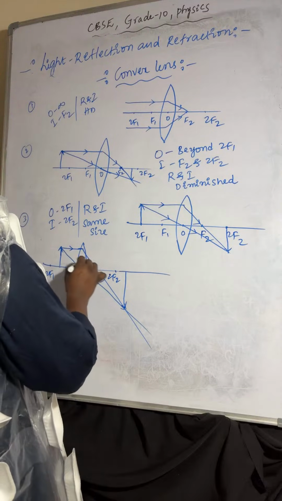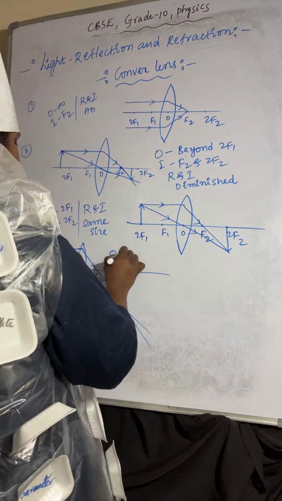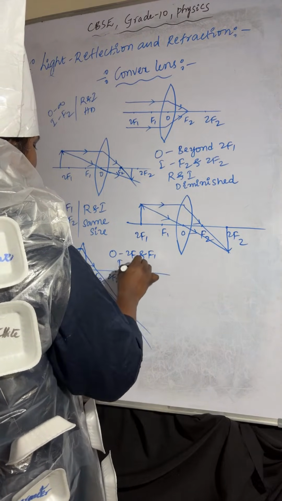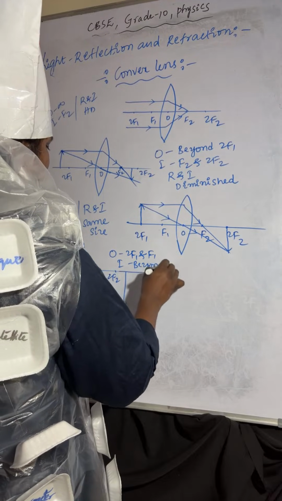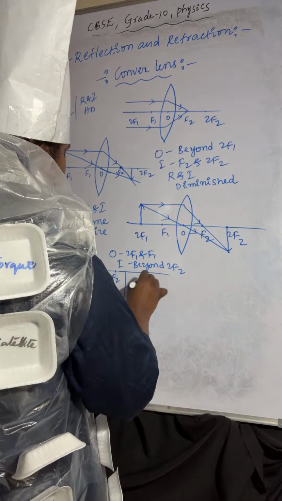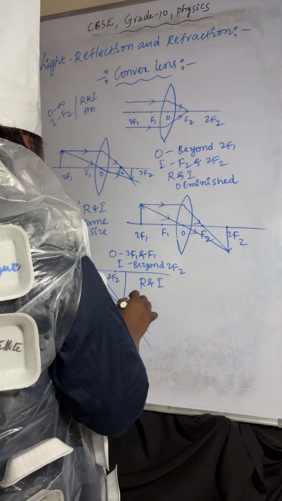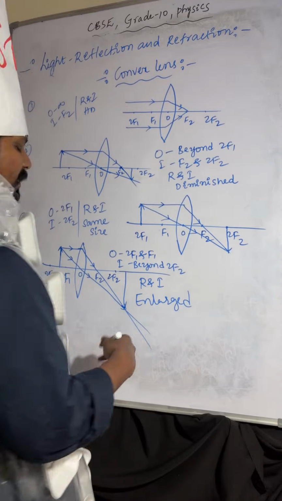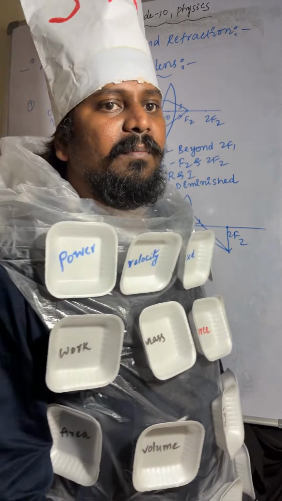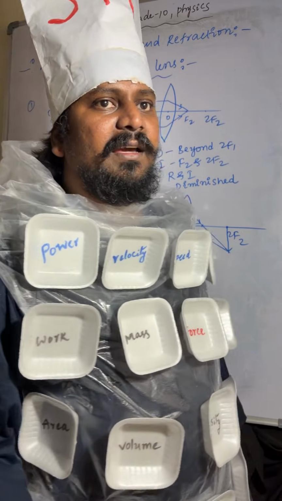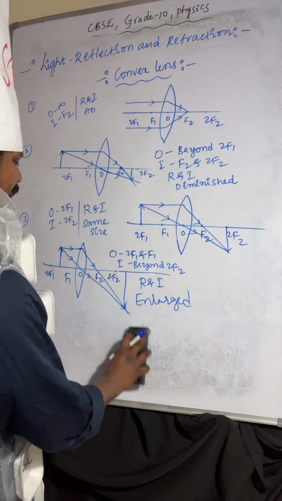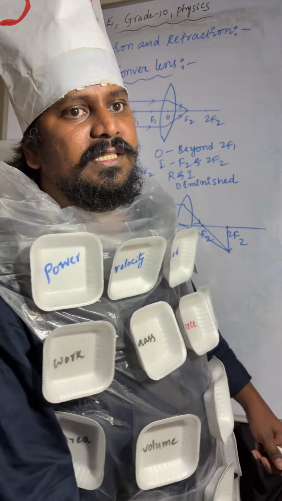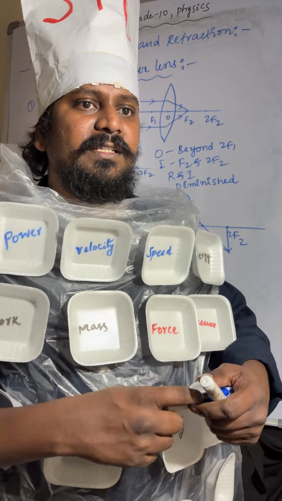So the object is placed between 2F1 and F1. Image will form beyond 2F2. Nature of the image is real and inverted. Size of the image is enlarged. Compared to the object, image size is increased. So these are 4 image formations. Check these 4 image formations.